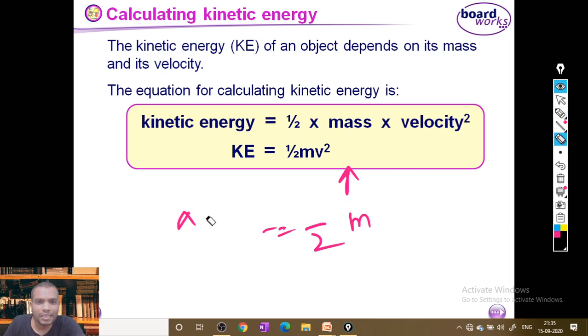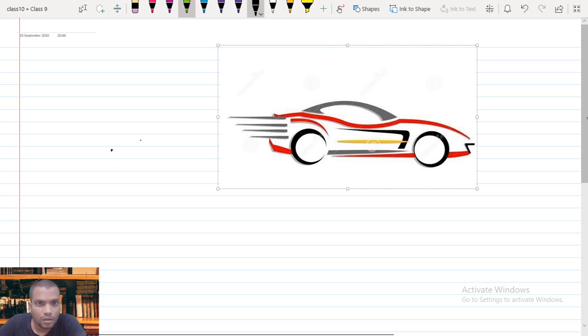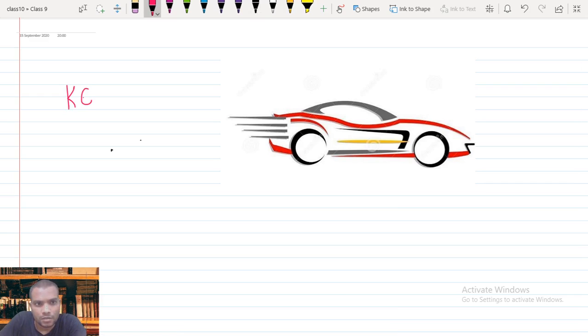Let us try to derive an equation, how this formula comes up. Now I am going to derive the kinetic energy of an object. A moving object possesses kinetic energy. I can represent kinetic energy as K.E. Kinetic energy is due to motion of the object.